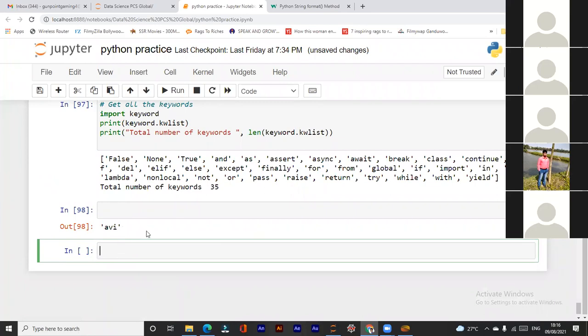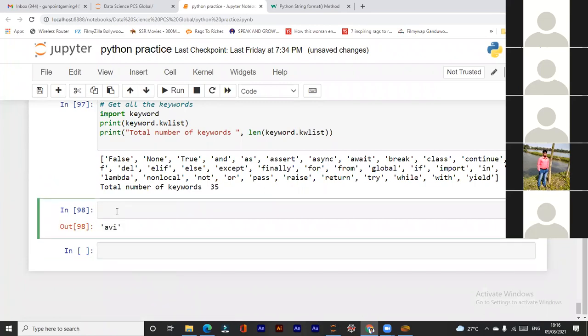Select the line, write something, and then just press control and slash together. Yeah, done. So simply it is hash, or if you don't know anything, control slash will work on any editor.